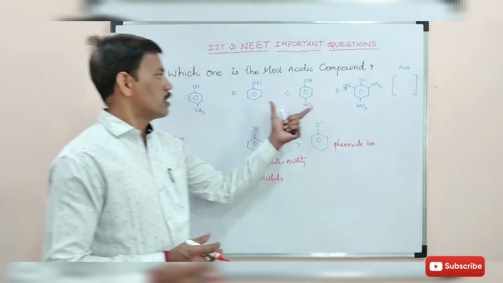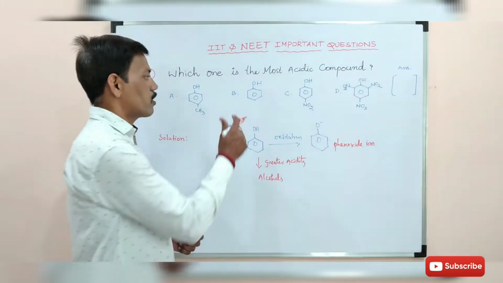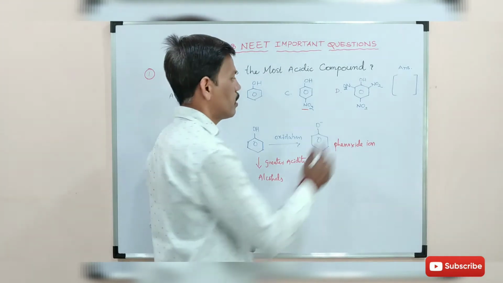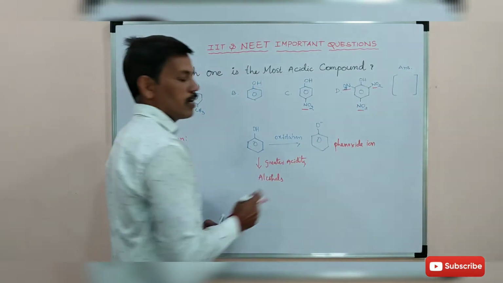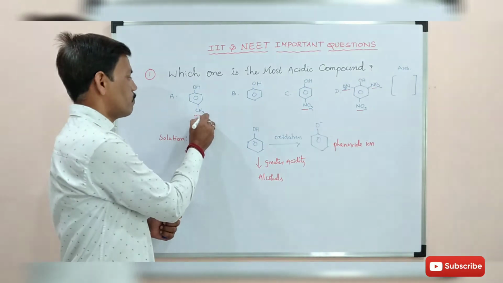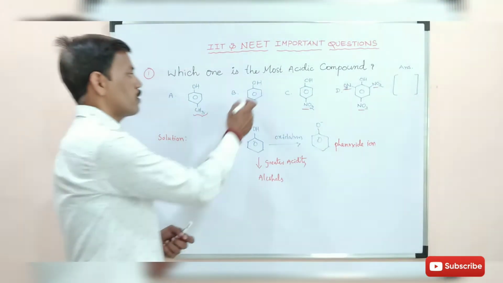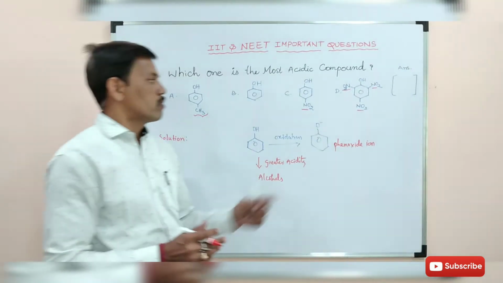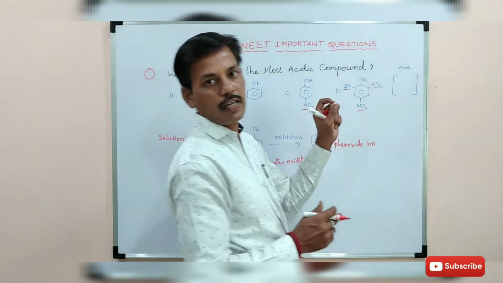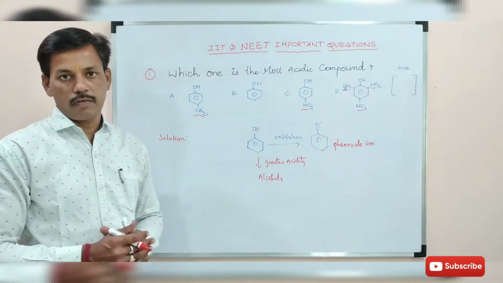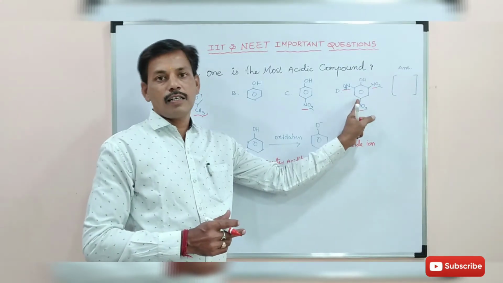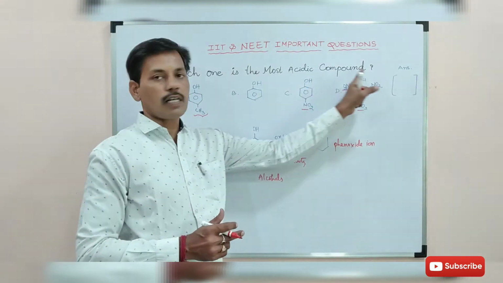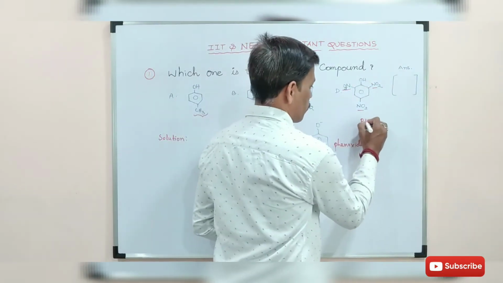Now there are some options with electron withdrawing groups. Here the electron withdrawing group is NO2, the nitro group. Here three nitro groups are electron withdrawing groups. Here this is a weak electron withdrawing group. Phenol does not have any electron withdrawing groups. So option D, which has three electron withdrawing groups, is more acidic than all the other options. The most acidic compound is picric acid.